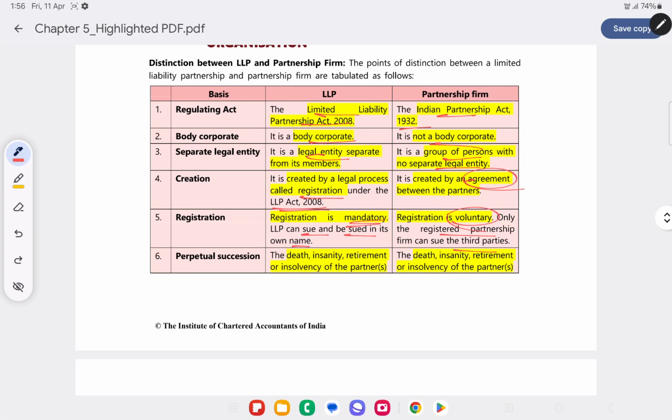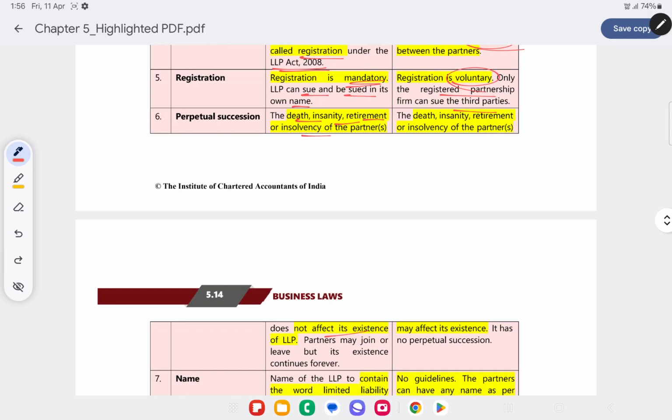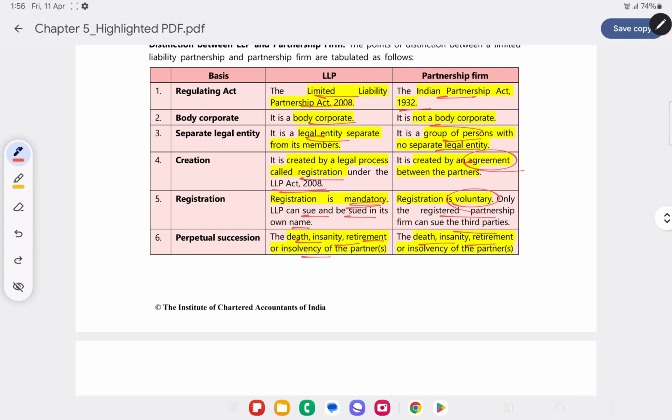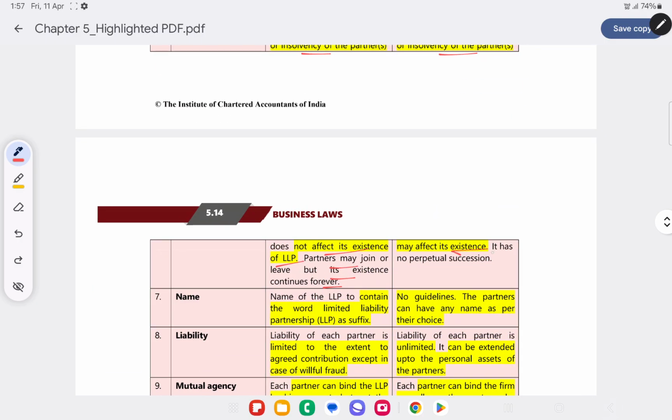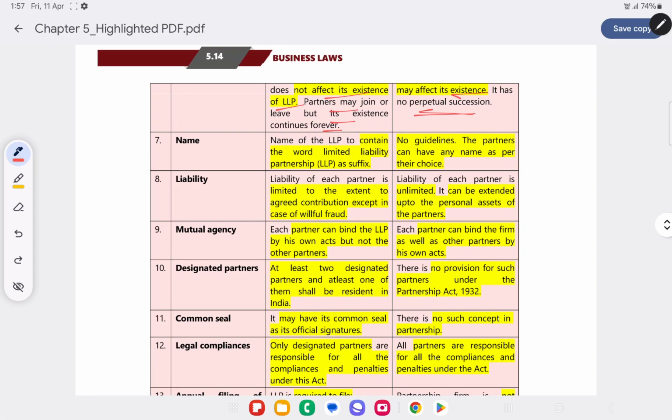Perpetual succession. As we know, LLP is just like a company, it has a separate legal, corporate character, so it has perpetual succession, which means that changes in partners will not affect the LLP. Death, insanity, retirement or insolvency of partners will not affect the existence of the LLP. Partners may join or leave, but its existence continues forever. Whereas in a partnership firm, death, insanity, retirement or insolvency definitely affects the existence of the firm because it has no perpetual succession.